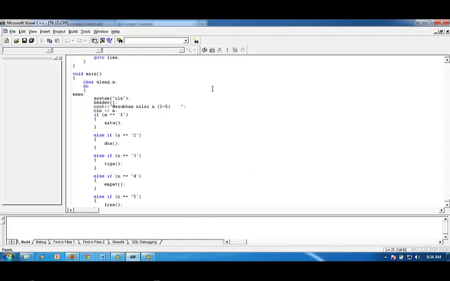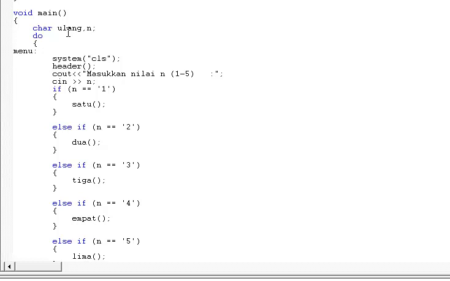It is the main function of our program. We declare the variables ulang and n of type char. Then, we make a loop of this clause. In this clause, the user enters the n value of 1 to 5.